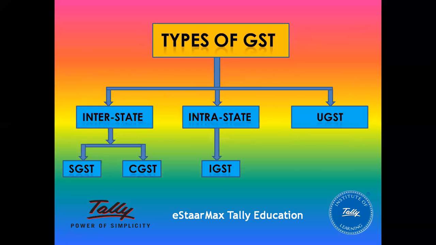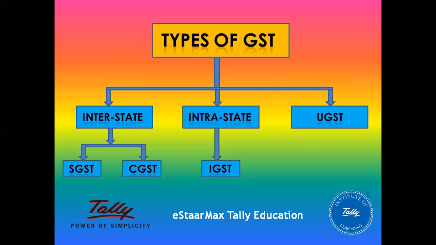Next, the types of tax. Actually, GST is a destination based tax. Destination based tax means it is calculated on the basis of inter and intra states. So that's why it is called destination based tax. This destination based tax includes interstate and intrastate. Interstate means the buying and selling activities are done between two states, for example Tamil Nadu to Kerala.